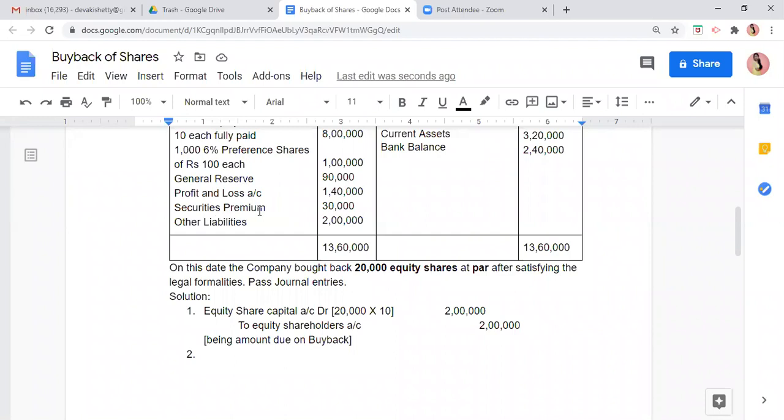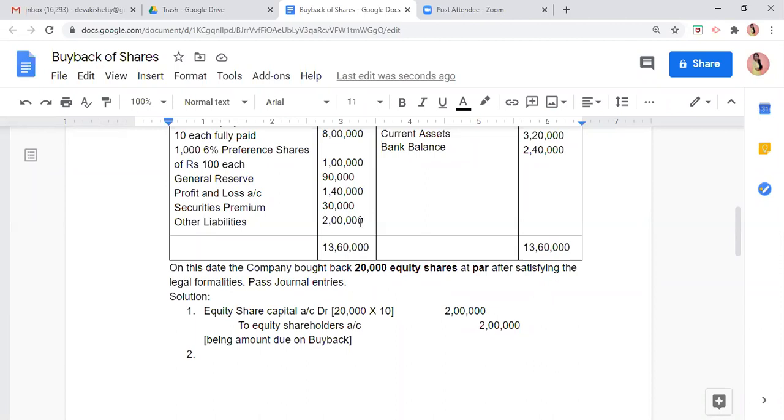Securities premium also can be used in buyback. But how much amount is there in securities premium? 30,000. And we want how much? We want 2 lakhs. If we use securities premium, then we have to use P&L account and general reserve. Because look, securities premium is 30,000, P&L account is 1,40,000, which comes to 1,70,000. But how much amount do we require? 2 lakh. So we have to use general reserve also for 30,000.